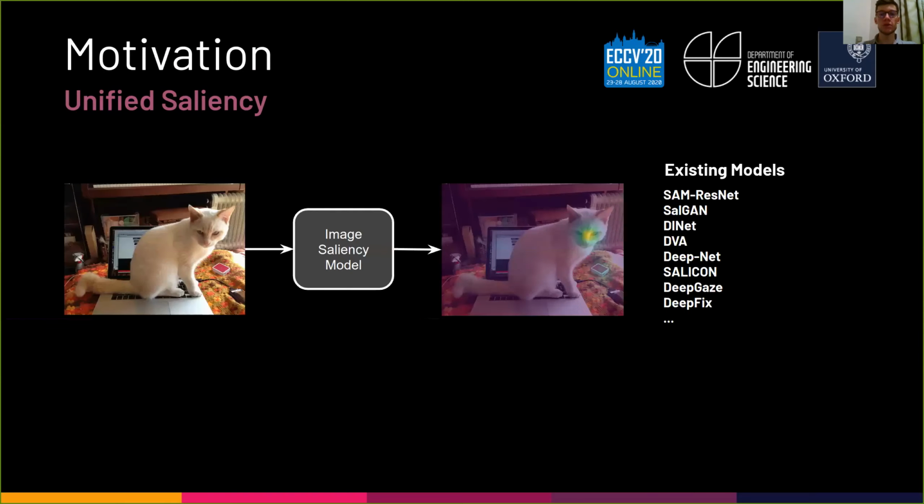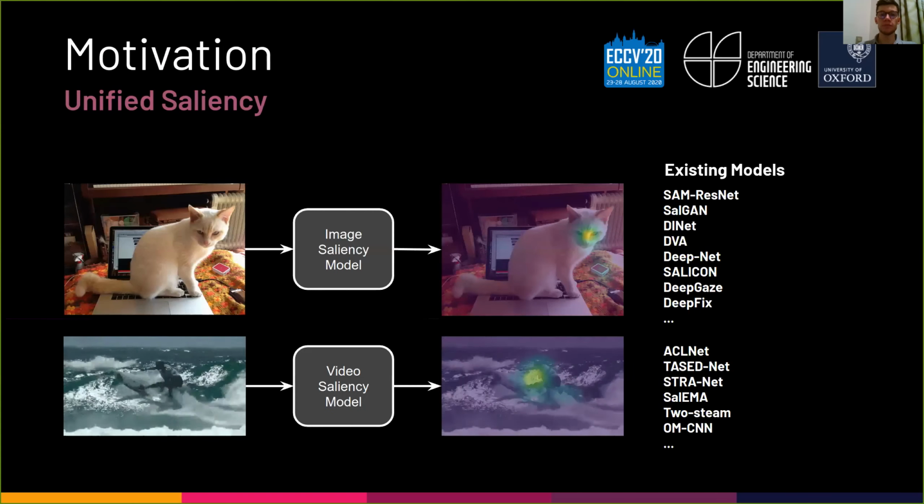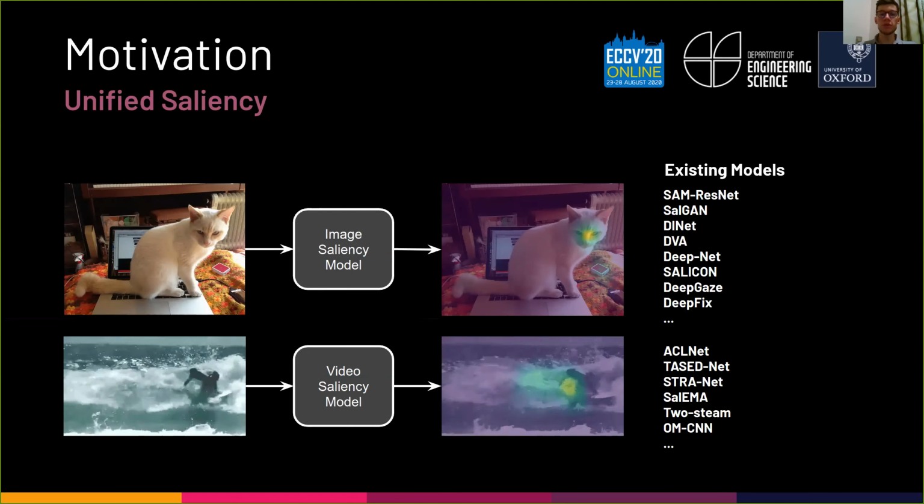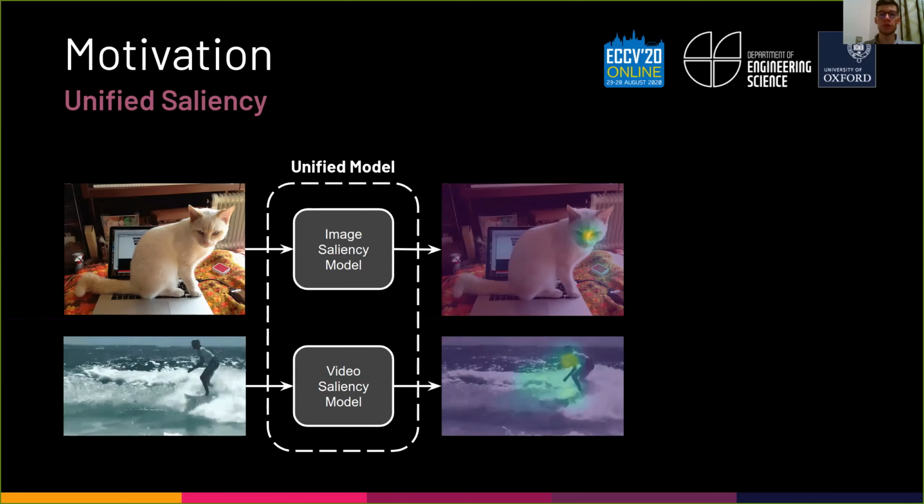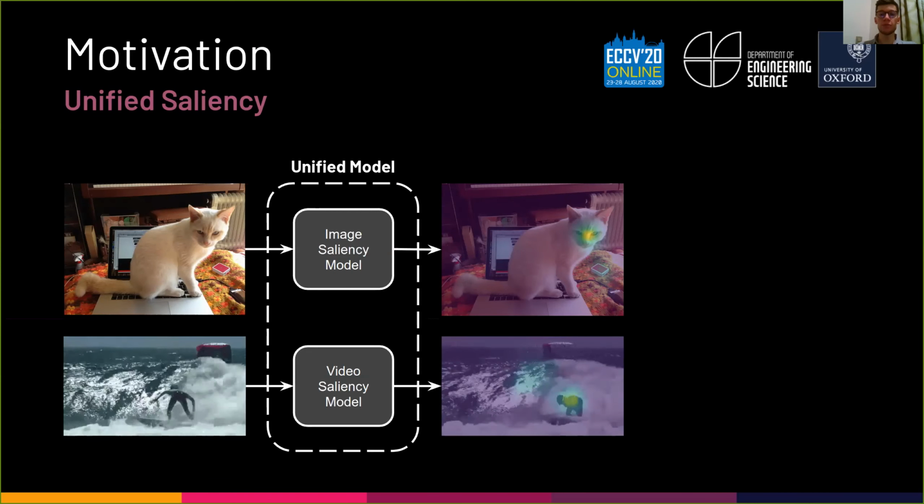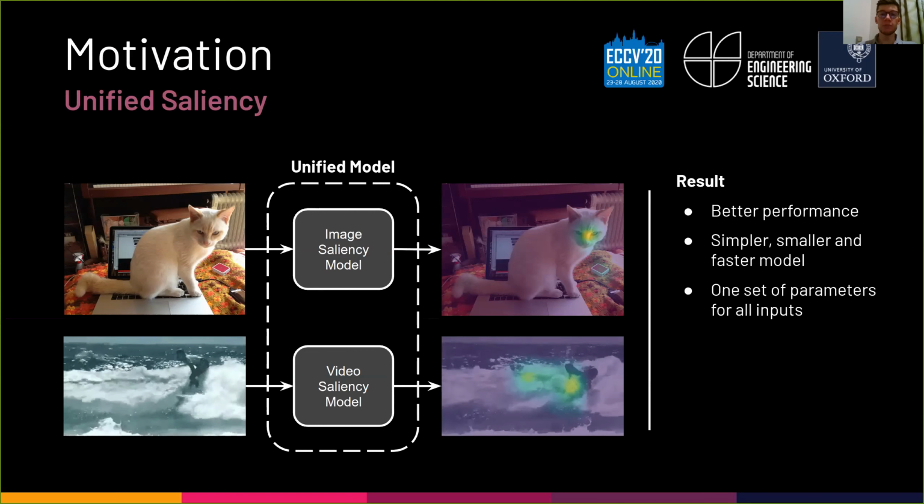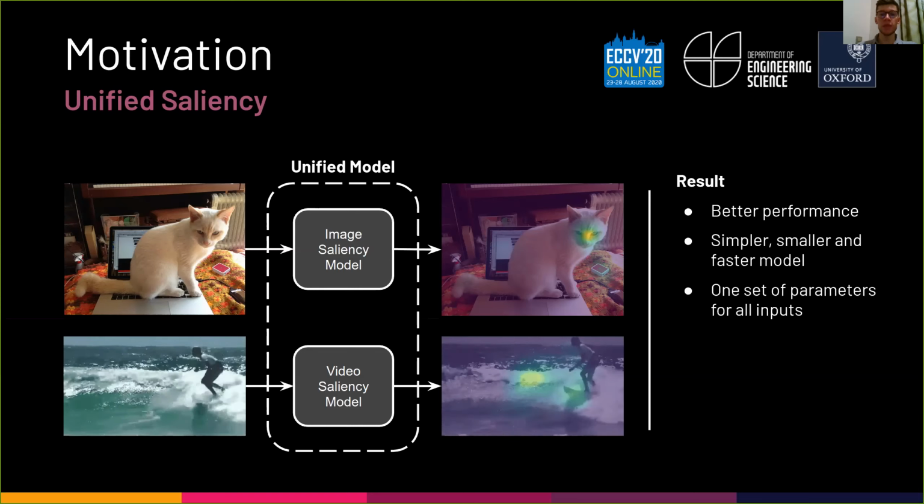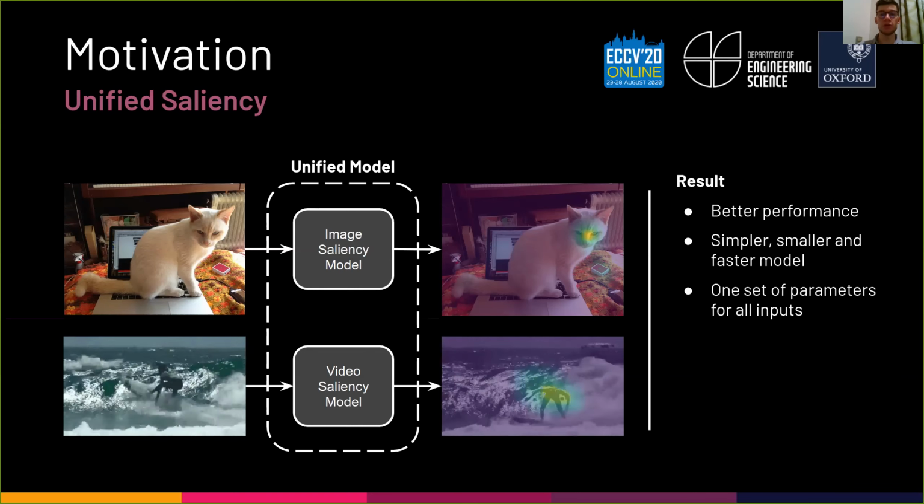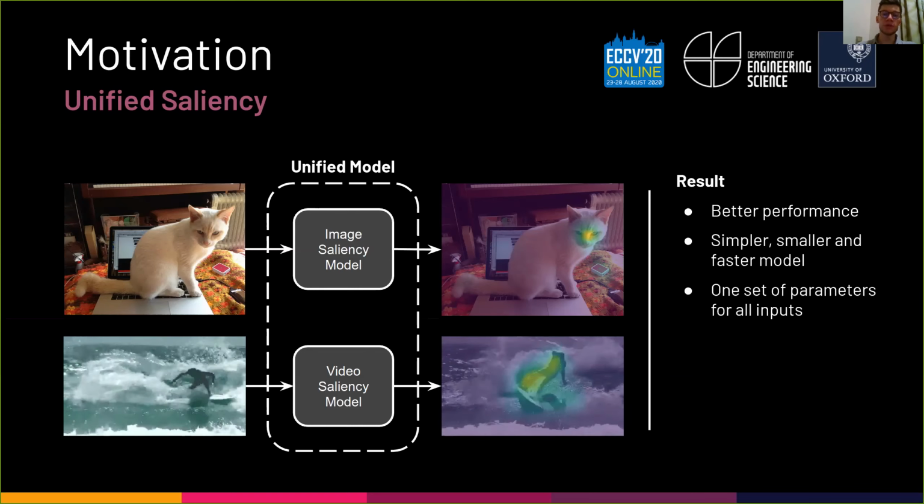Prior work has focused on predicting saliency for images or for videos. Here, we propose the first unified saliency model that predicts saliency for both modalities. Further, we show that this results in better overall performance and a simpler, smaller, and faster model with one set of parameters for all inputs.